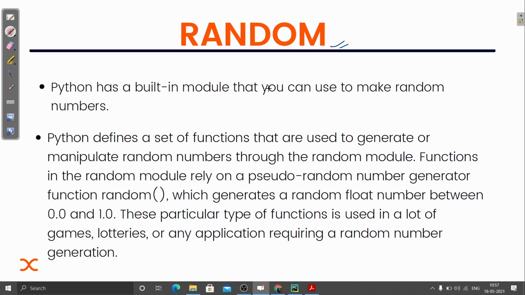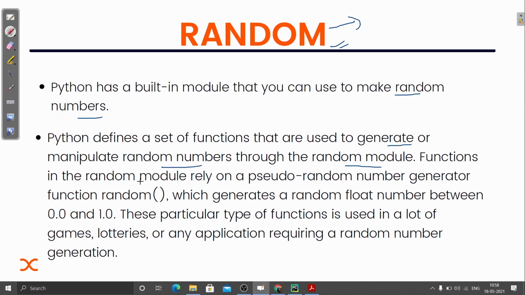Okay, so Python has a built-in module that you can use to make random numbers. You can use this for random numbers, or for generating any random values from a given list. Python defines a set of functions that are used to generate or manipulate random numbers through the random module. So there is a set of functions inside this module, and they are used to generate random numbers.